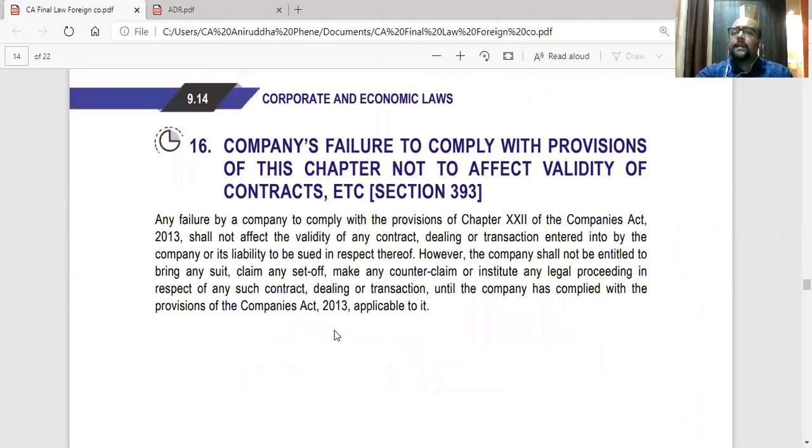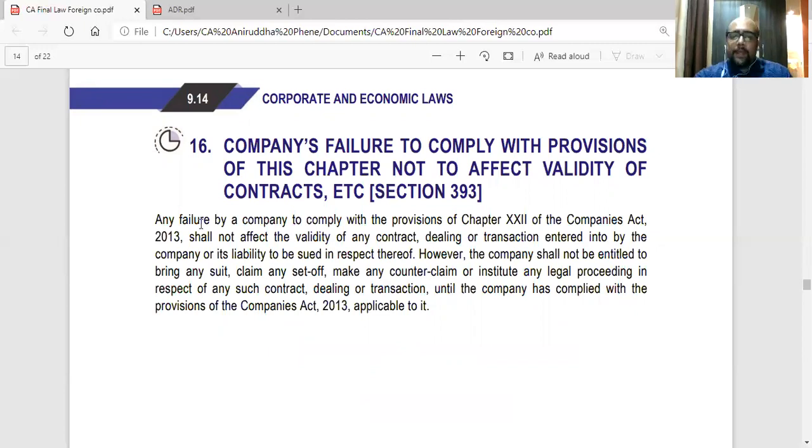Now they are saying that if the company doesn't comply with the provisions of this chapter, that doesn't affect any contracts which it has entered. So if the company is not complying with any provisions mentioned above, still whatever contracts it has entered into with third parties, the third parties can sue them. They can institute legal proceedings against the company. But this foreign company cannot sue them in return till it is complying with all the provisions. That is what this section is. So basically, if the company fails in complying with the provisions, it will not have any rights against a third party, but a third party can sue them in discharge of any contract.